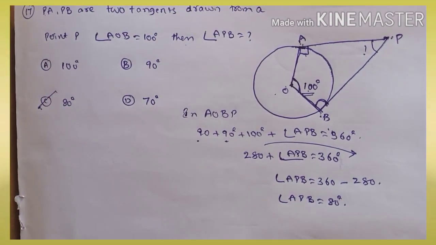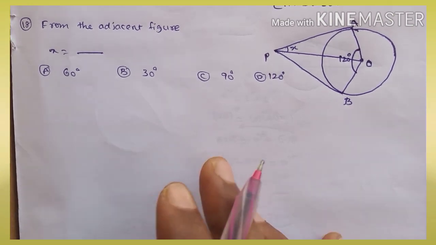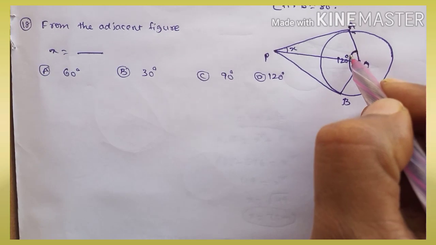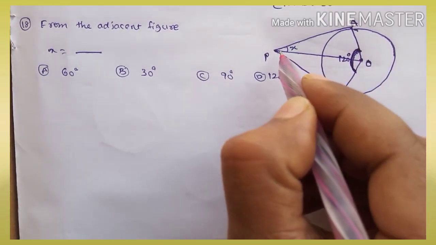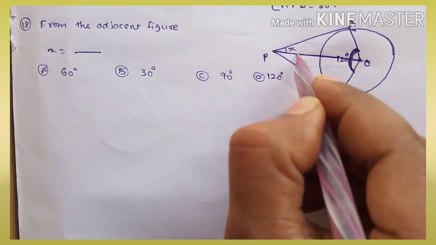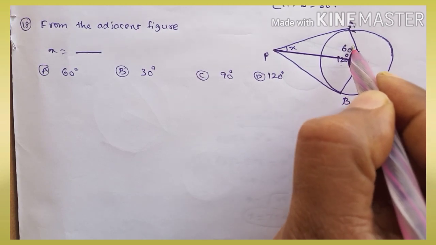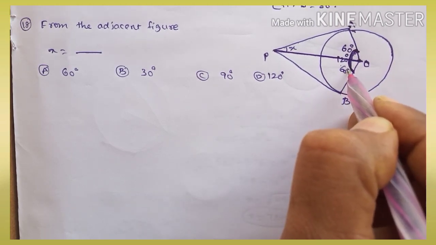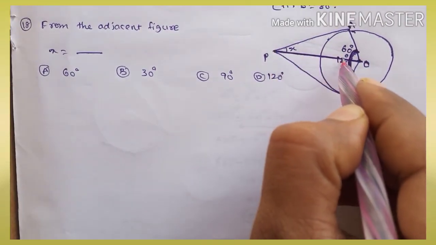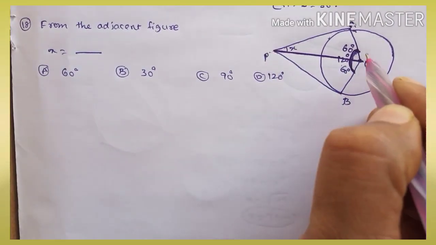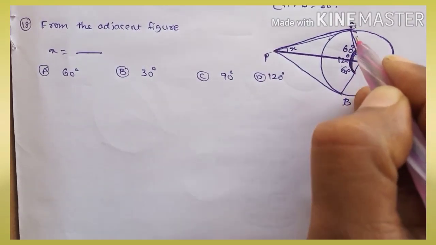Okay, next one. Now the next one, from the adjacent figure, the value of x is equal to... here the total angle is equal to 120. This line divides the 120 angle into two equal parts. The total angle 120 is given, so the angle above is 60 and below is also 60. Now the requirement is x in the above triangle, so we are taking this triangle POA. Here PA is a tangent and this is a radius. So this angle is how much?